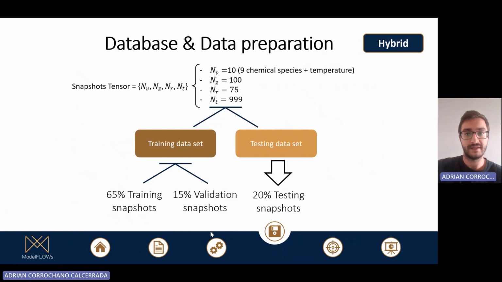Here you have detailed the number of points in each dimension, and from these 999 snapshots, we separate them between the testing dataset, which is the 20% for testing snapshots, and a training dataset, which is composed by a 65% of training snapshots and a 15% of validation snapshots.